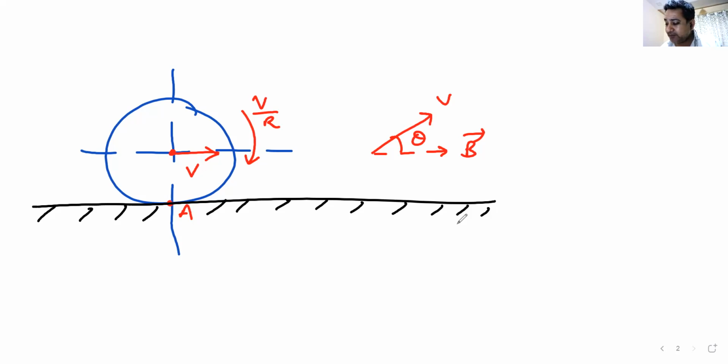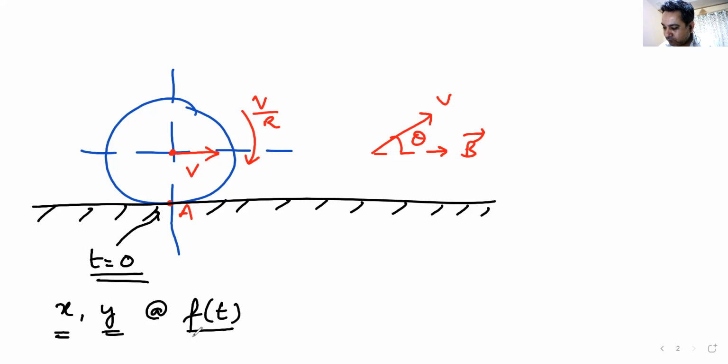After time t seconds, if I say that time starts here at t equal to 0, can you tell me what is the x coordinate and the y coordinate of the point A as a function of time? The path this particle follows is known as a cycloidal path of a point on the rim of a cycle tire. It's known as a cycloidal path.